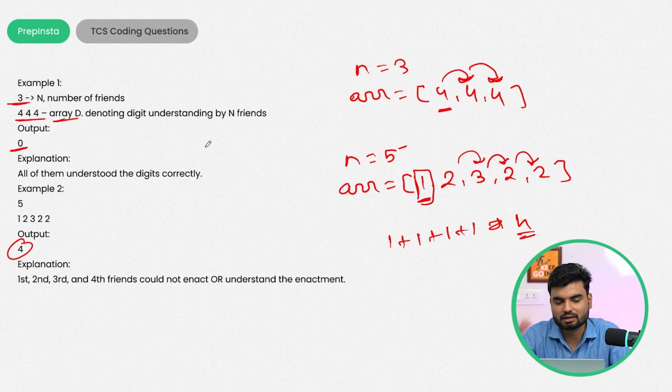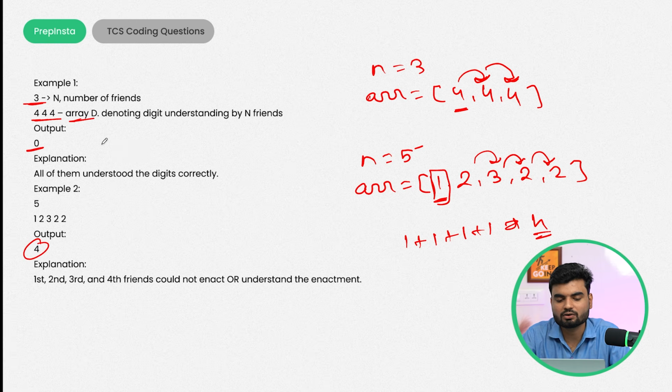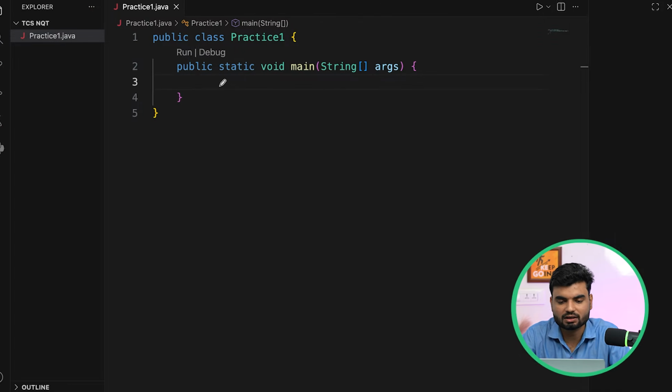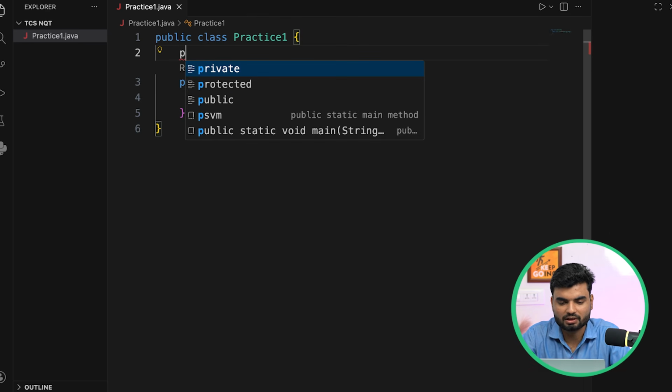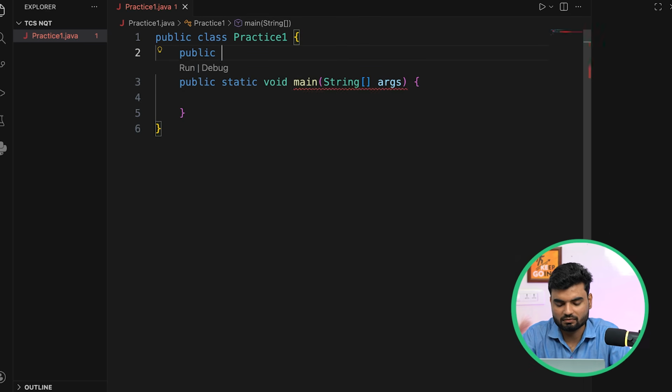Okay, so I just need to find how many people did not enact it properly or understood correctly, correct? So I'll just write a function here. So public static, right? And this will return an integer value to me, integer. Let's say solution or something.